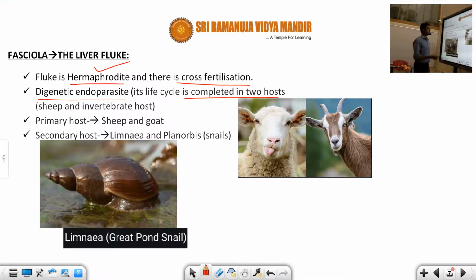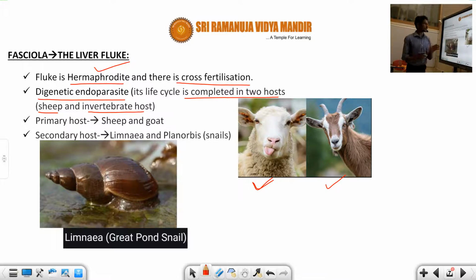What are the two hosts here? Sheep or goat. Here you can see the sheep and the goat, and the sheep is commenting on you. You can see this is a funny sheep. Okay, right? So this is a goat, no? And another one is the invertebrate host, nothing but Limnaea, the great pond snail. You can take an example.